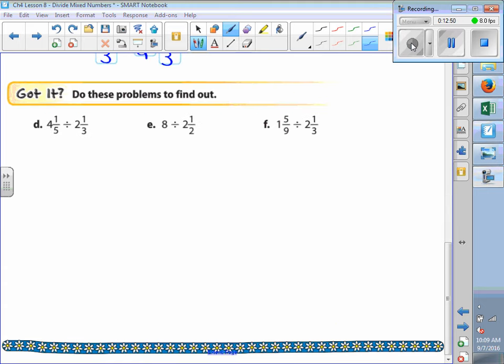All right, so for letter B, first thing we want to do is change the mixed numbers to improper fractions. Very good. So the first one's going to be 21/5. 21 fifths. And we're going to divide by 7/3. Perfect. 7/3. I haven't flipped it yet, right? Okay. 7/3.